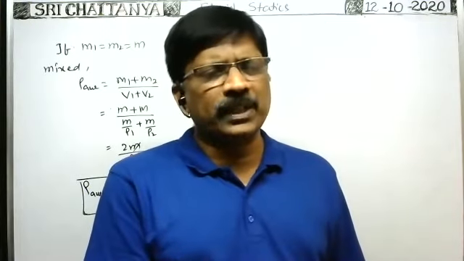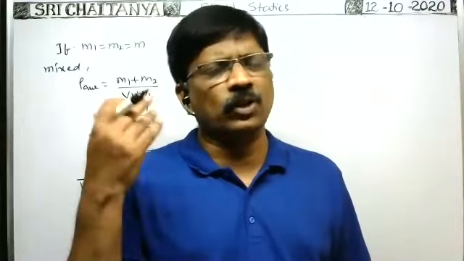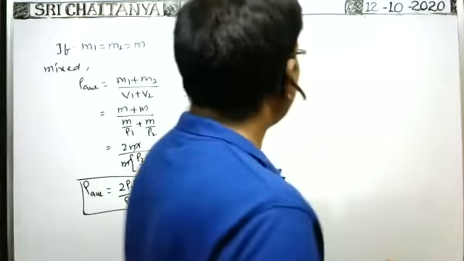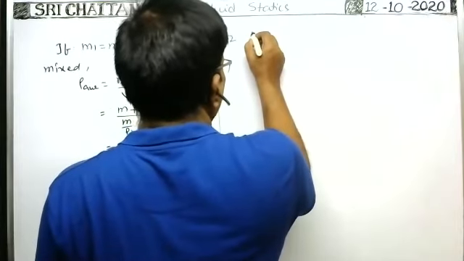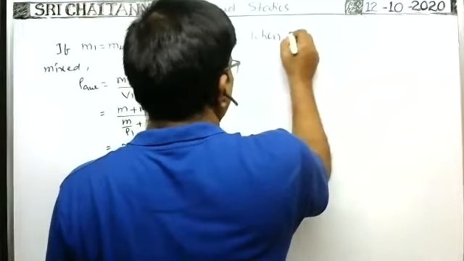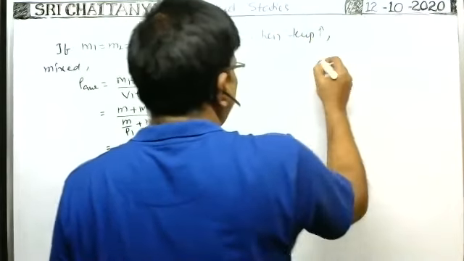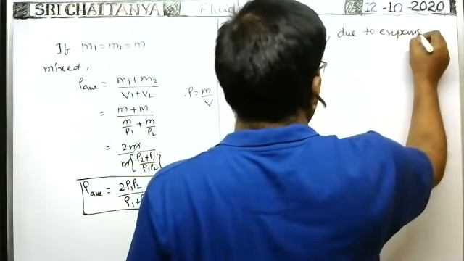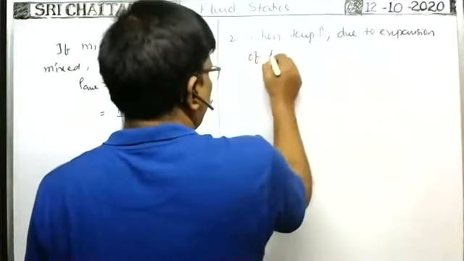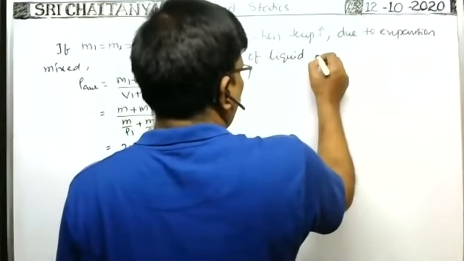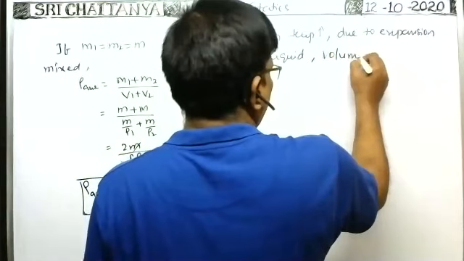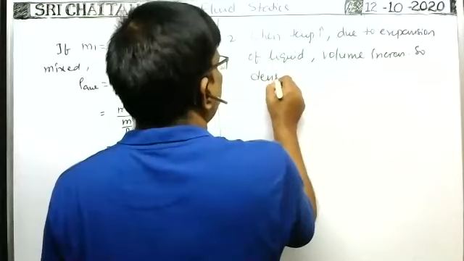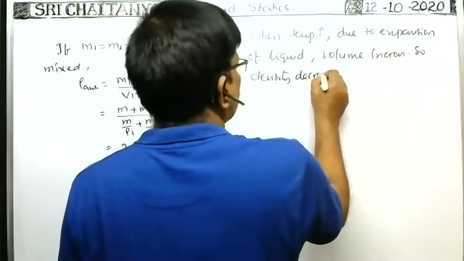Whenever it evaporates, the mass of the water gradually decreases, and finally the total mass will be lost. When temperature increases, due to expansion of the liquid, volume increases, so density decreases.